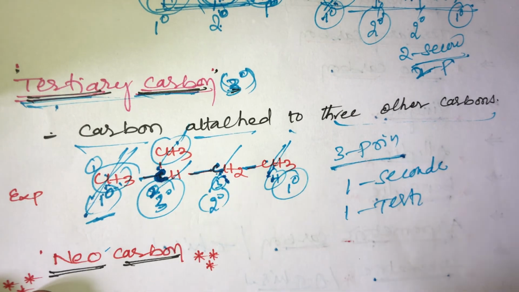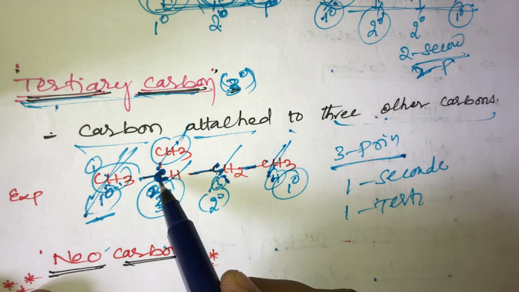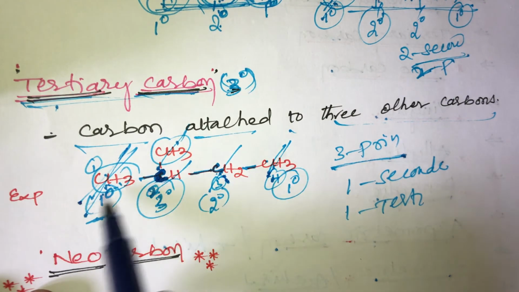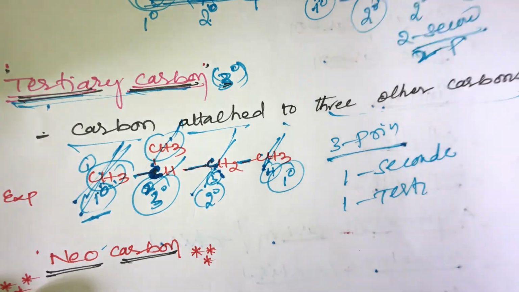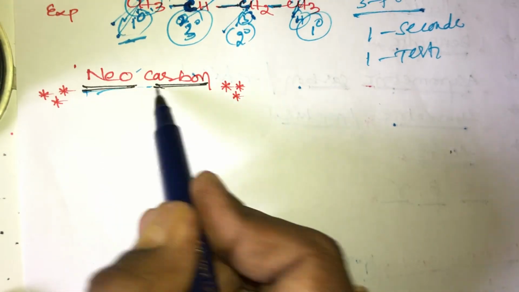Tertiary carbon means what? A carbon bonded with 3 other carbons. This carbon is bonded with the left side carbon, right side carbon and upper side. So these are the types: primary, secondary, tertiary. And another one is the neocarbon. What is neocarbon? Neo means what?